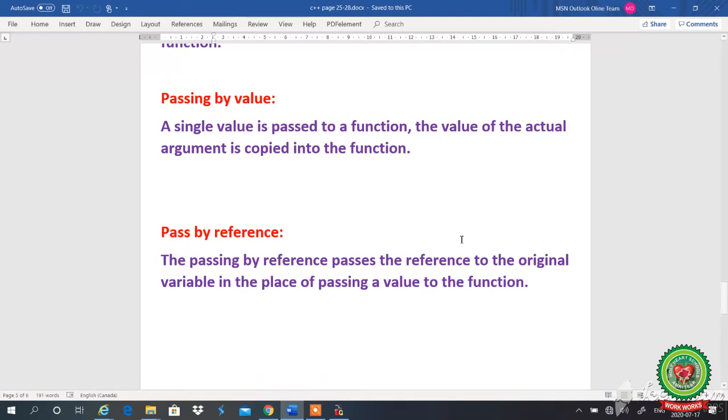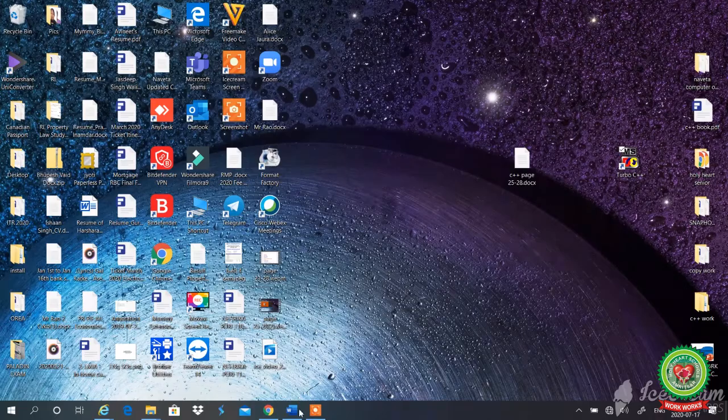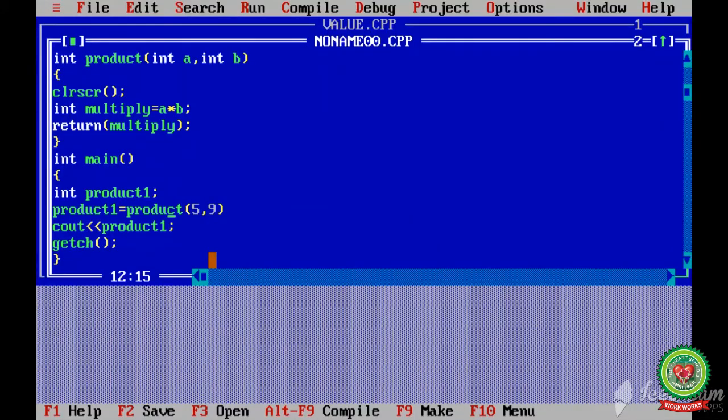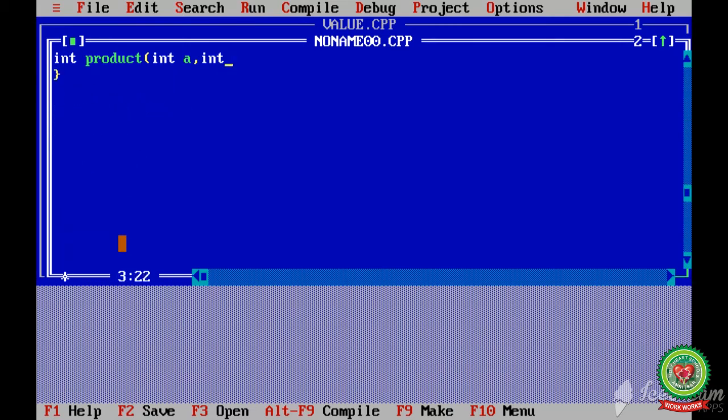Now let us do the program of swapping two numbers with the help of pass by value. For that we will create a function here.